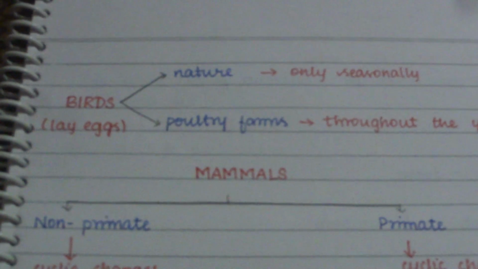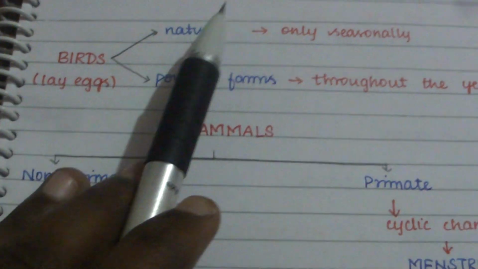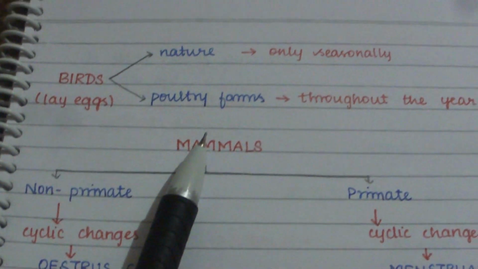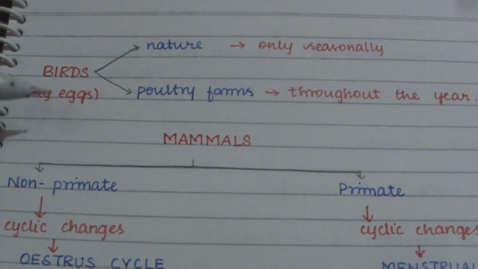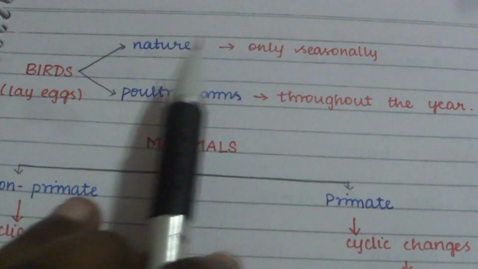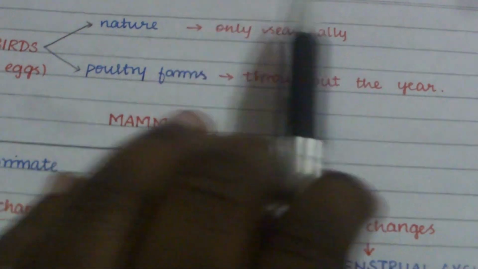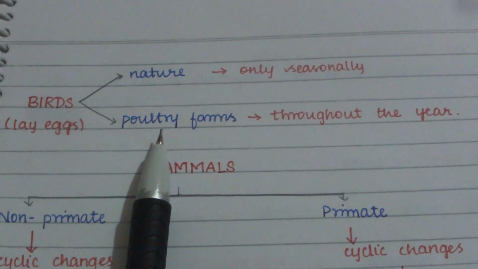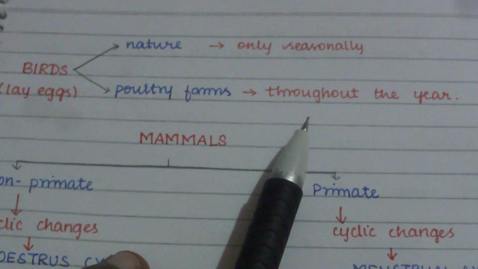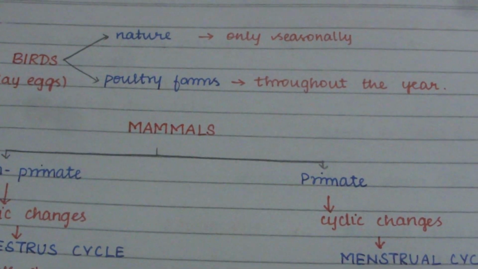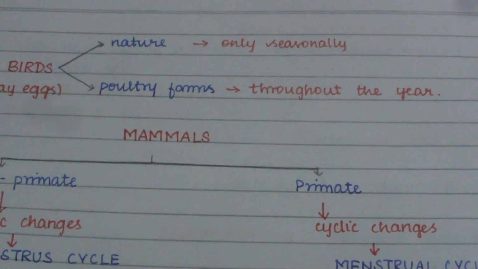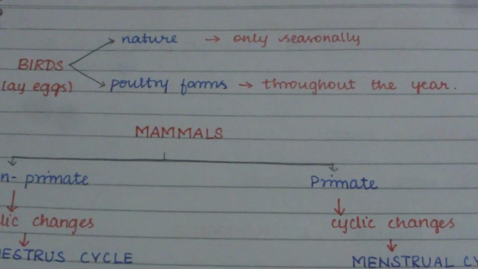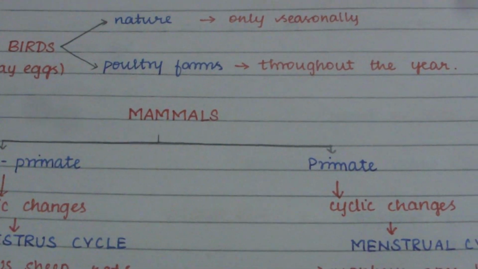For example, if we take birds laying eggs, when the birds are in nature and in poultry farms, that is, when they are grown by humans, the pattern of laying eggs becomes different. In nature, they lay only seasonally, whereas in human control, that is, in poultry farms, they lay eggs throughout the year. This is used only for commercial exploitation for human welfare. So this reproduction is completely controlled by humans.